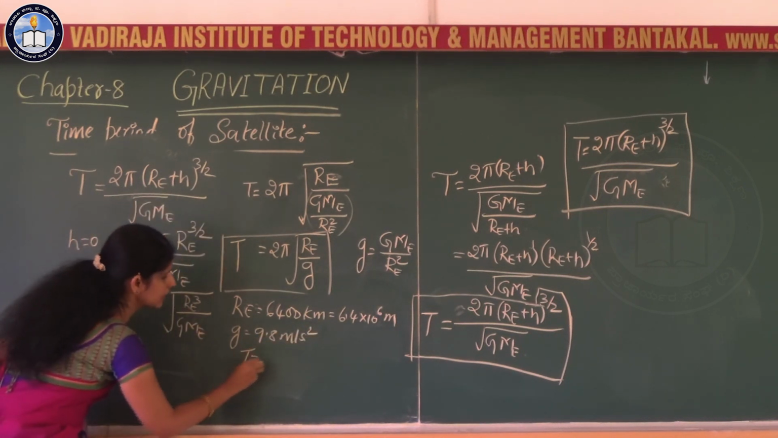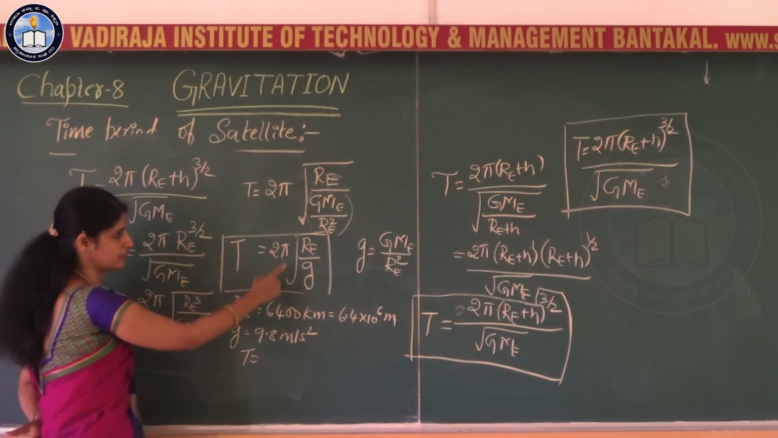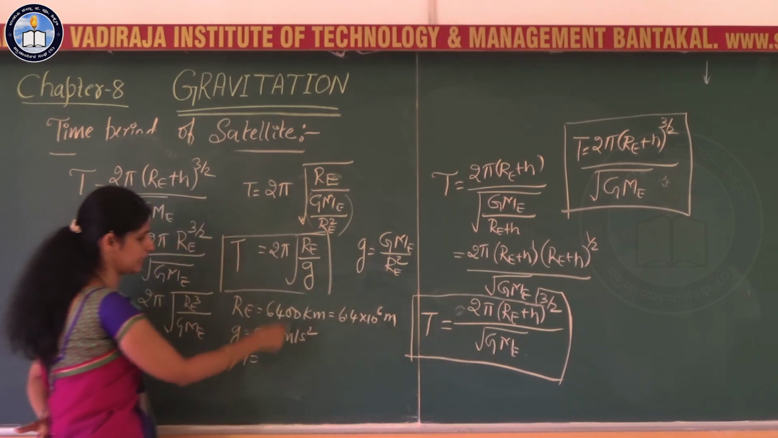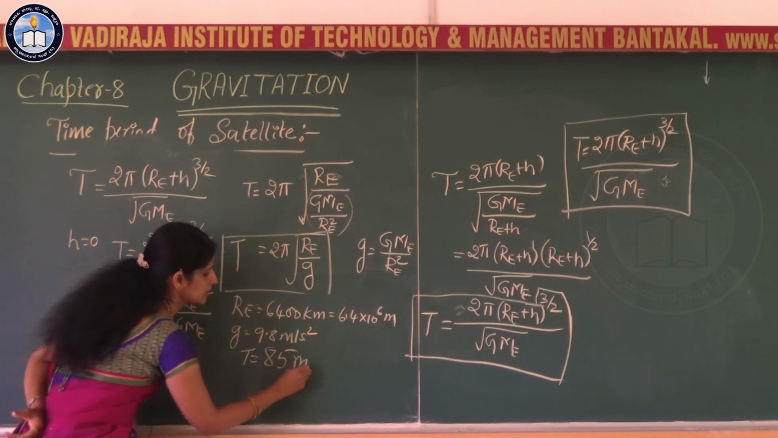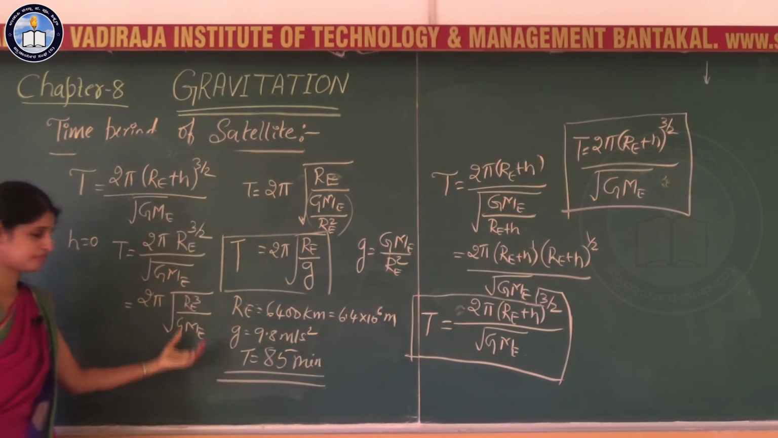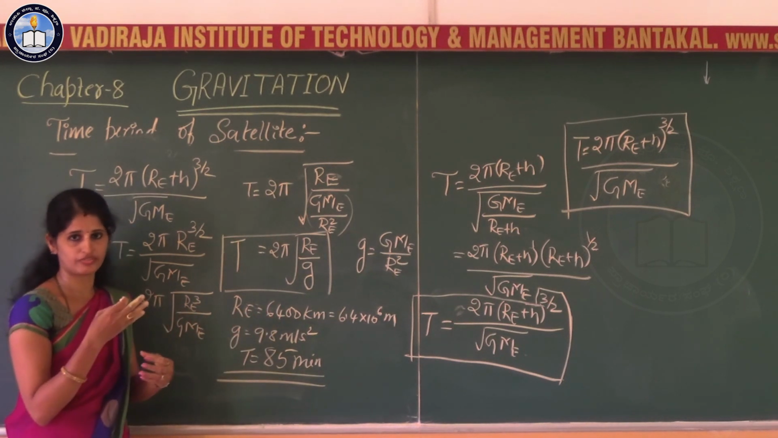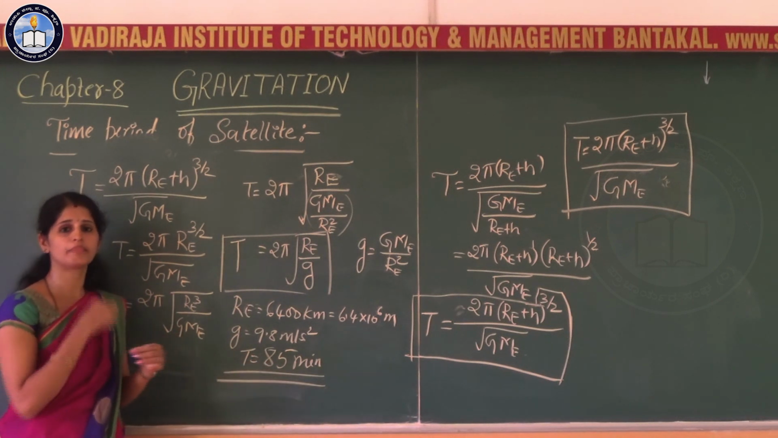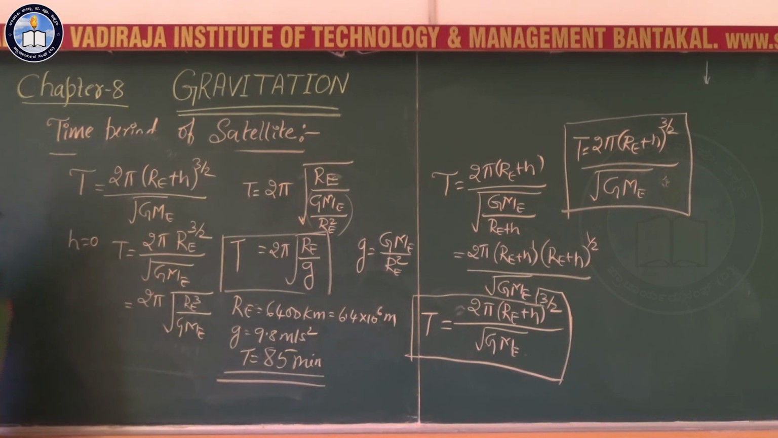At that time T comes out to be 2 into 3.14 square root of 6.4 into 10 to the power 6 divided by 9.8. If you substitute, you are going to get T as 85 minutes. Which means that when a satellite revolves very close to the surface of earth, it takes only 85 minutes to complete one rotation or one revolution around the earth.